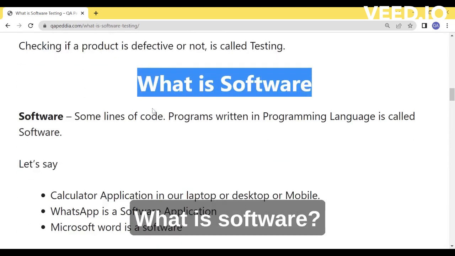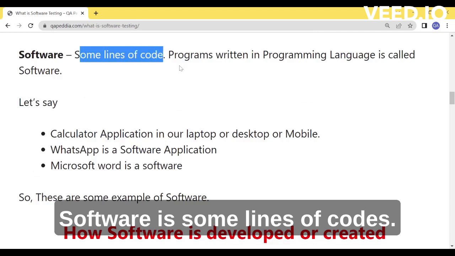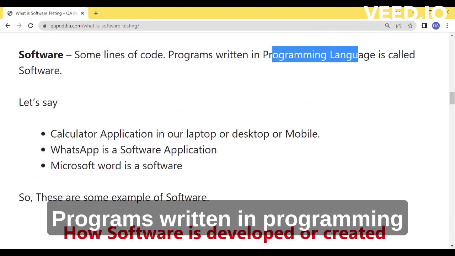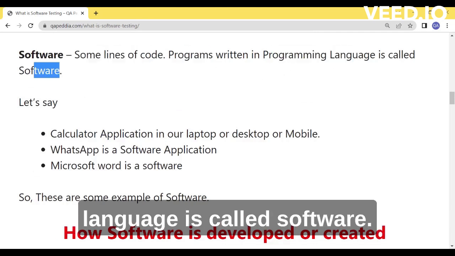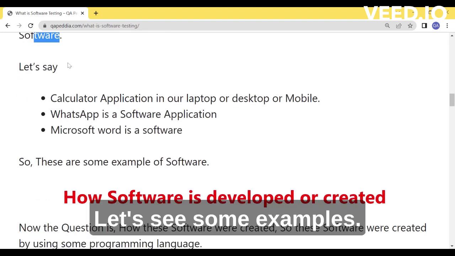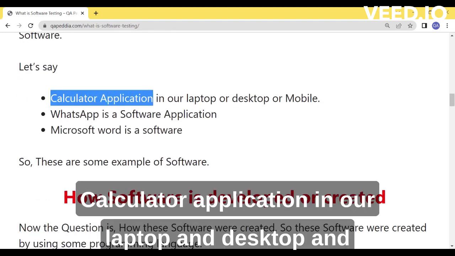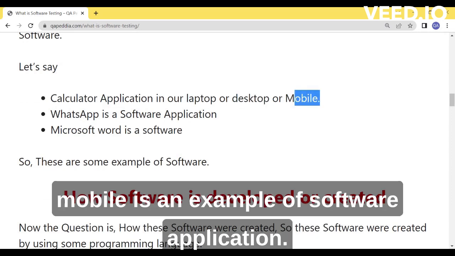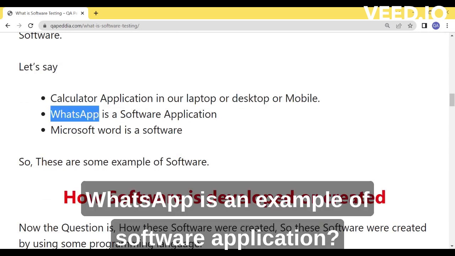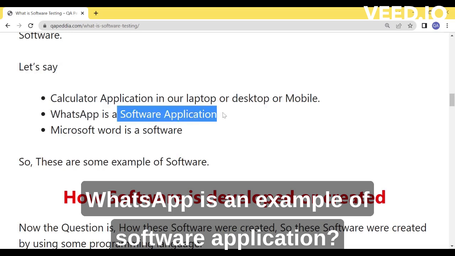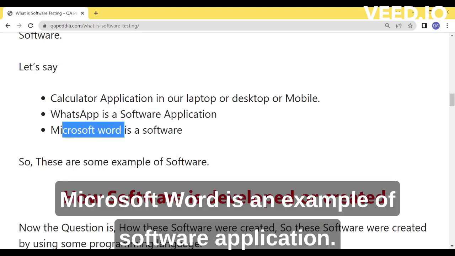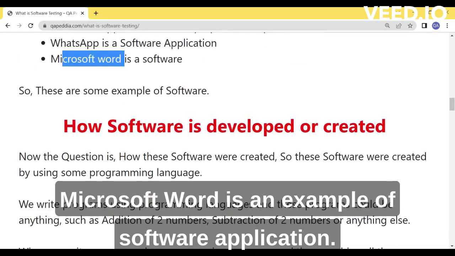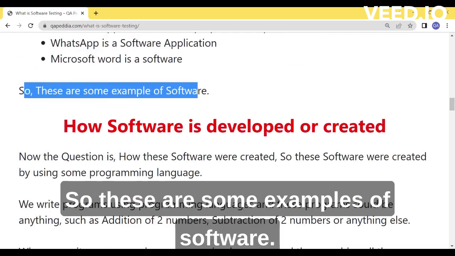What is software? Software is some lines of code, programs written in a programming language. Let's see some examples. Calculator application in our laptop, desktop and mobile is an example of software application. WhatsApp is an example of software application. Microsoft Word is an example of software application. So these are some examples of software.